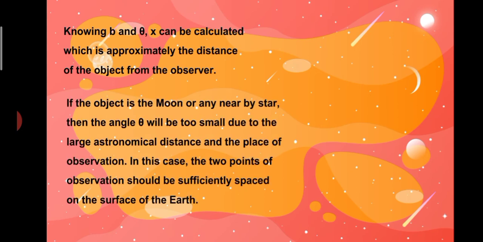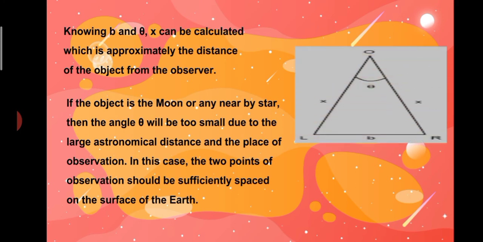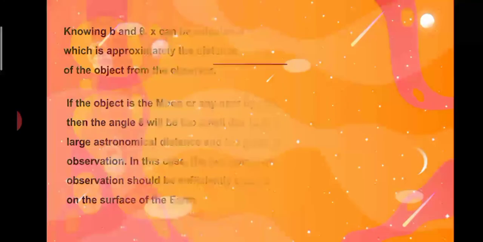If the object is the moon or any nearby star, then the angle theta will be too small due to the large astronomical distance and the place of observation. In this case, the two points of observation should be sufficiently spaced on the surface of the Earth.